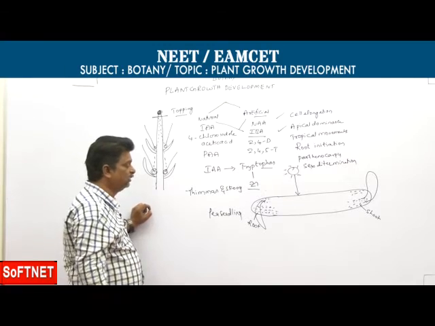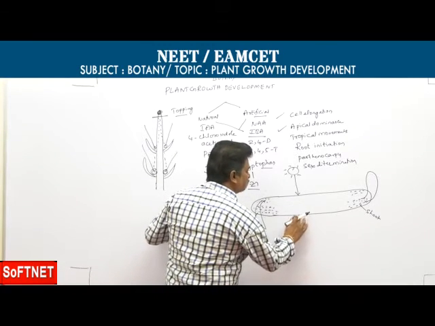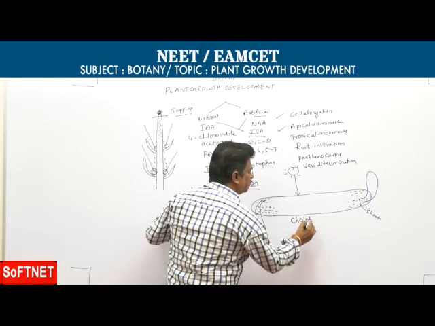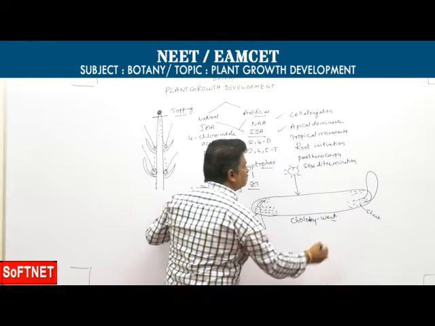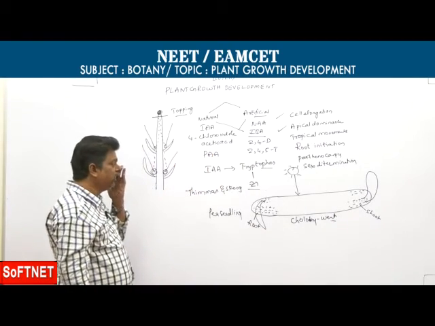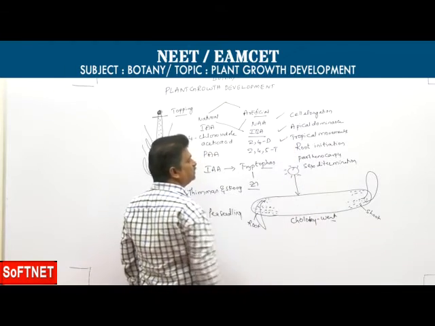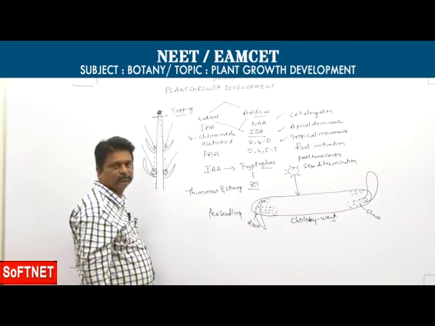These are called tropic movements. They were reported by Cholodny and Went, so it is called the Cholodny-Went theory. Next one, root initiation.